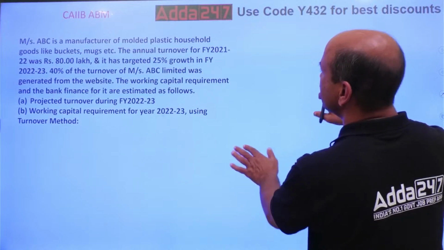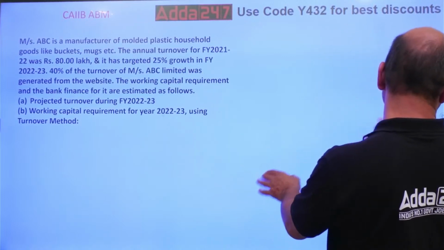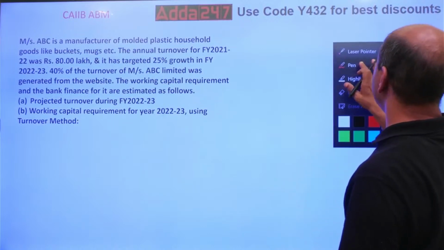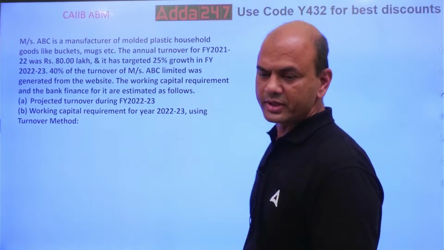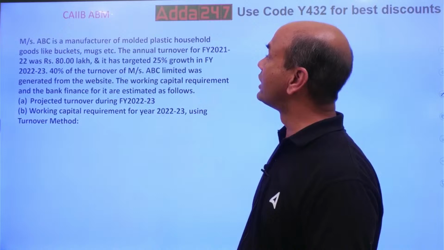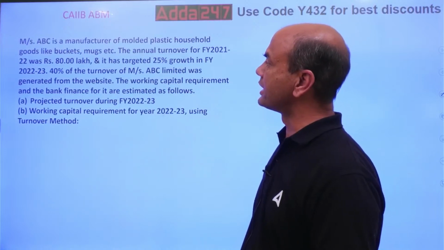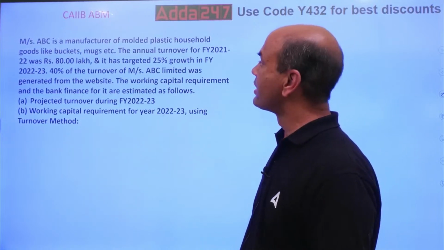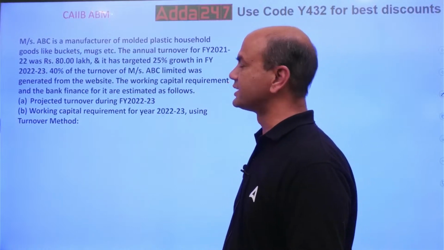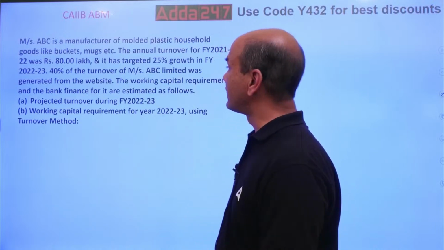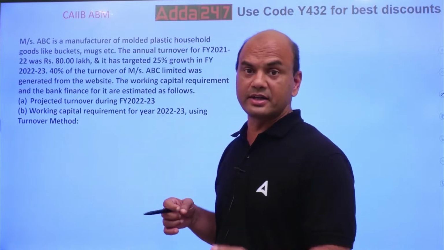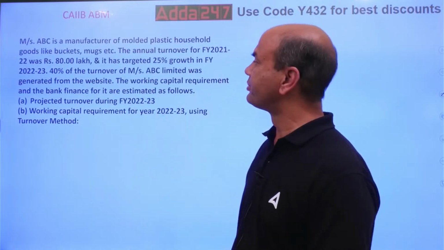The annual turnover for FY 2021-22 was 80 lakhs and it has targeted 25% growth in FY 22-23. So next year it has targeted 25% growth.